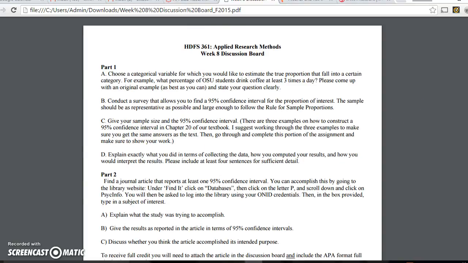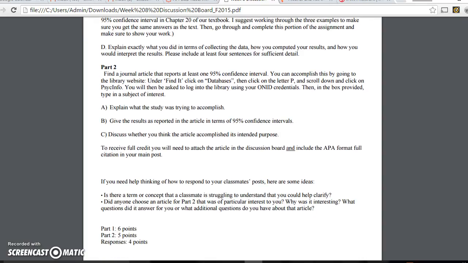And then for finding a journal article, this is obviously tricky. That's why I posted it a little bit early for anyone that had some extra time to start working on it. But simply typing confidence interval into the search bar sometimes doesn't really help. It probably sometimes gets you articles just simply on confidence intervals. One of the things that I have found is medical and public health journals are a lot better about reporting confidence intervals than child development and social service type articles.